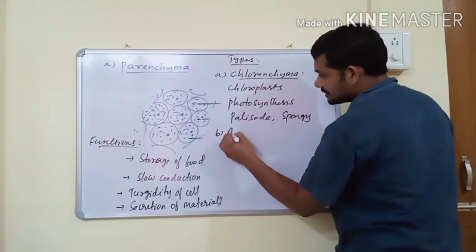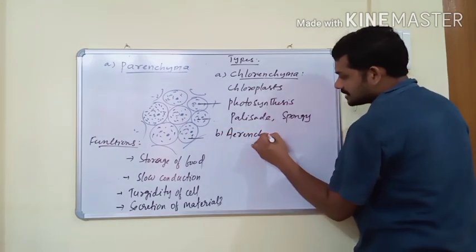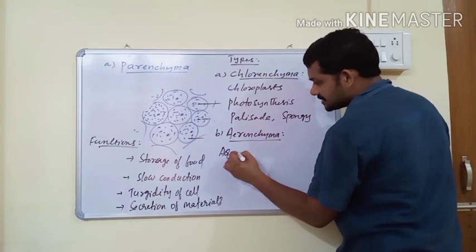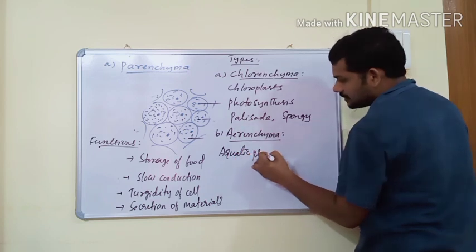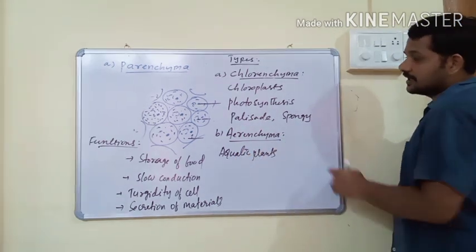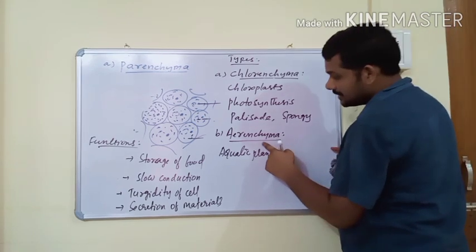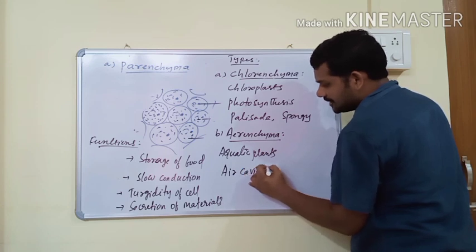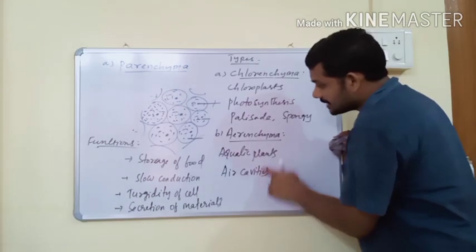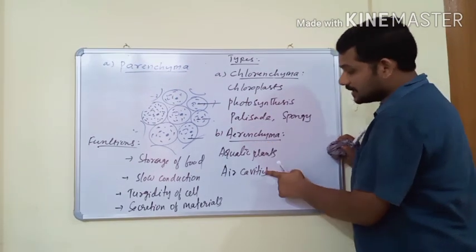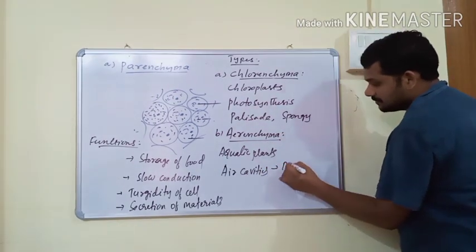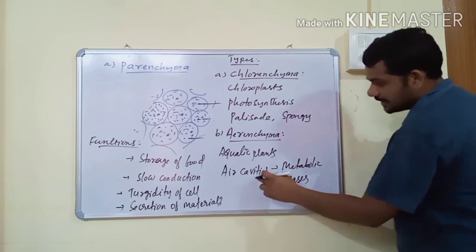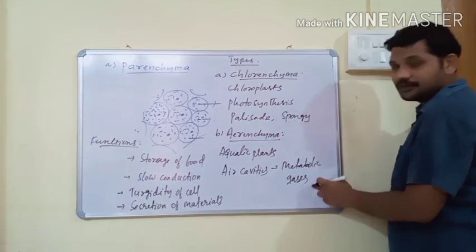And next one is Aerenchyma. The next type of parenchyma is Aerenchyma, and it is the parenchyma of aquatic plants, water plants. And this Aerenchyma is parenchyma with air cavities. This parenchyma has a large number of air cavities. Parenchyma with air cavities is known as Aerenchyma. And the air cavities of parenchyma are filled with various metabolic gases.